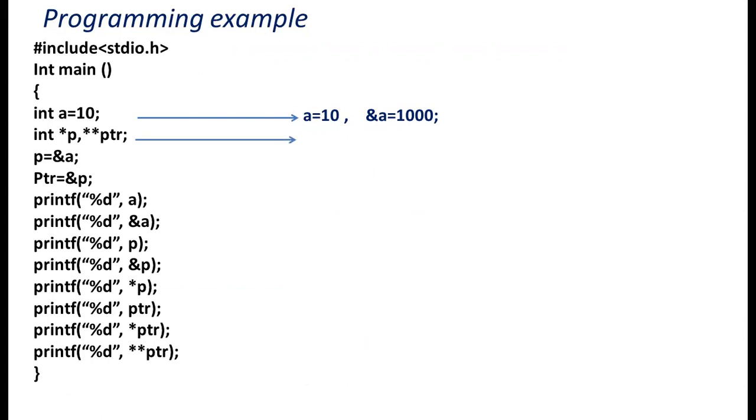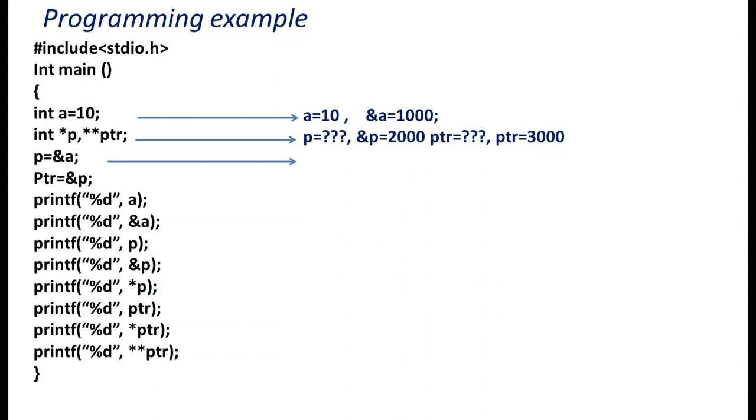Next, I declare two pointer variables. One is a single pointer and another is a double pointer. p value we don't know, and what is the address of p? 2000. Next, ptr we don't know, and the address of ptr is 3000. Next, initialization of p.